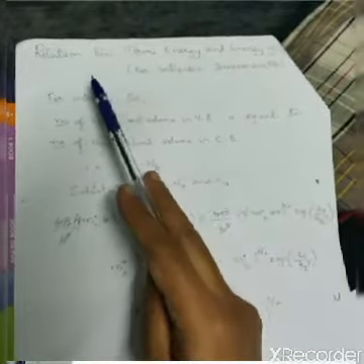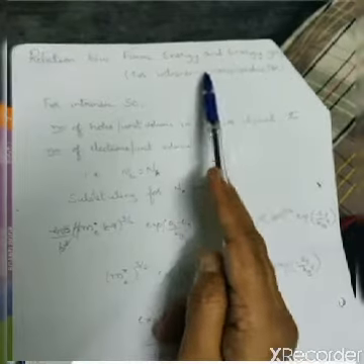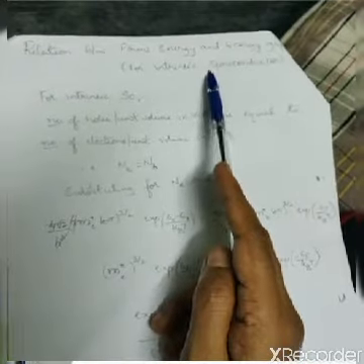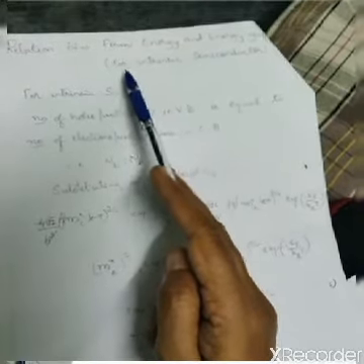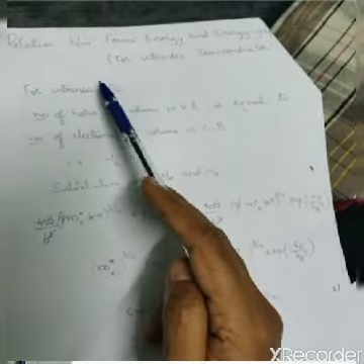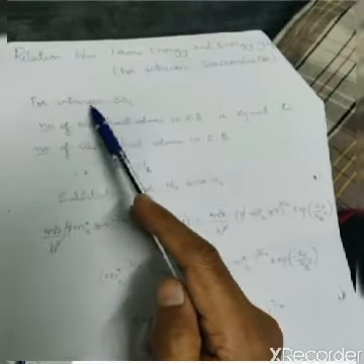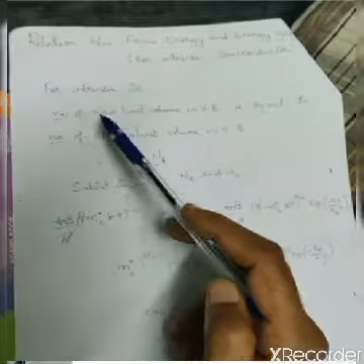Now we will see the relation between Fermi energy and energy gap, that is EF and Eg, for an intrinsic semiconductor. In order to obtain this relation, you should first know the expression for the concentration of electrons as well as the concentration of holes. Why? Because in an intrinsic semiconductor the concentration of electrons is equal to the concentration of holes.